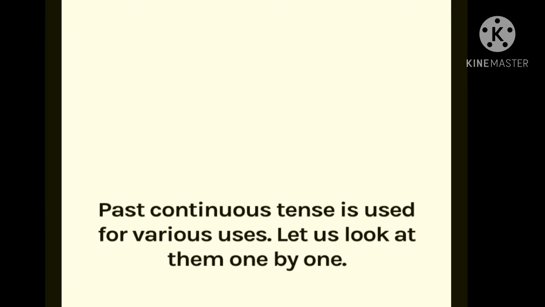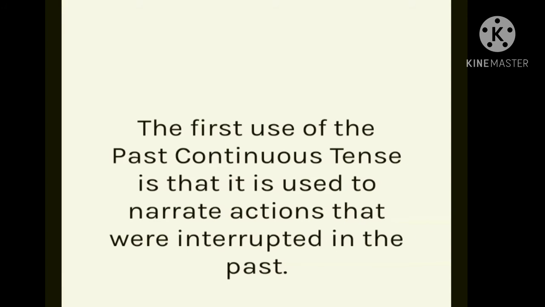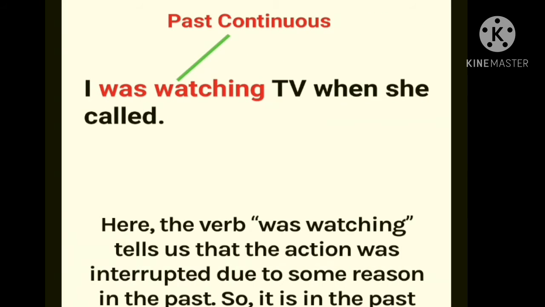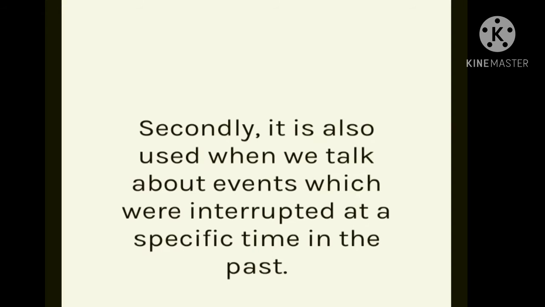Past continuous tense is used for various uses. Let's look at them one by one. The first use of the past continuous tense is to narrate actions that were interrupted in the past. For example, I was watching TV when she called. In that sentence, was watching tells us that the action was interrupted due to some reason in the past. So it is in the past continuous tense.